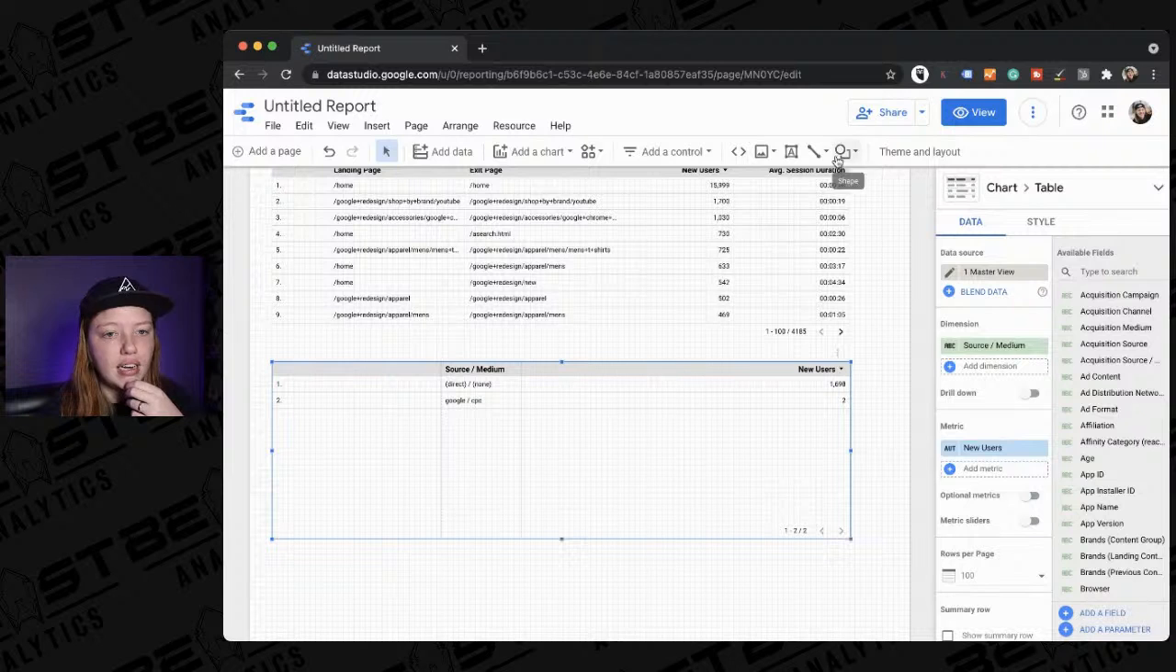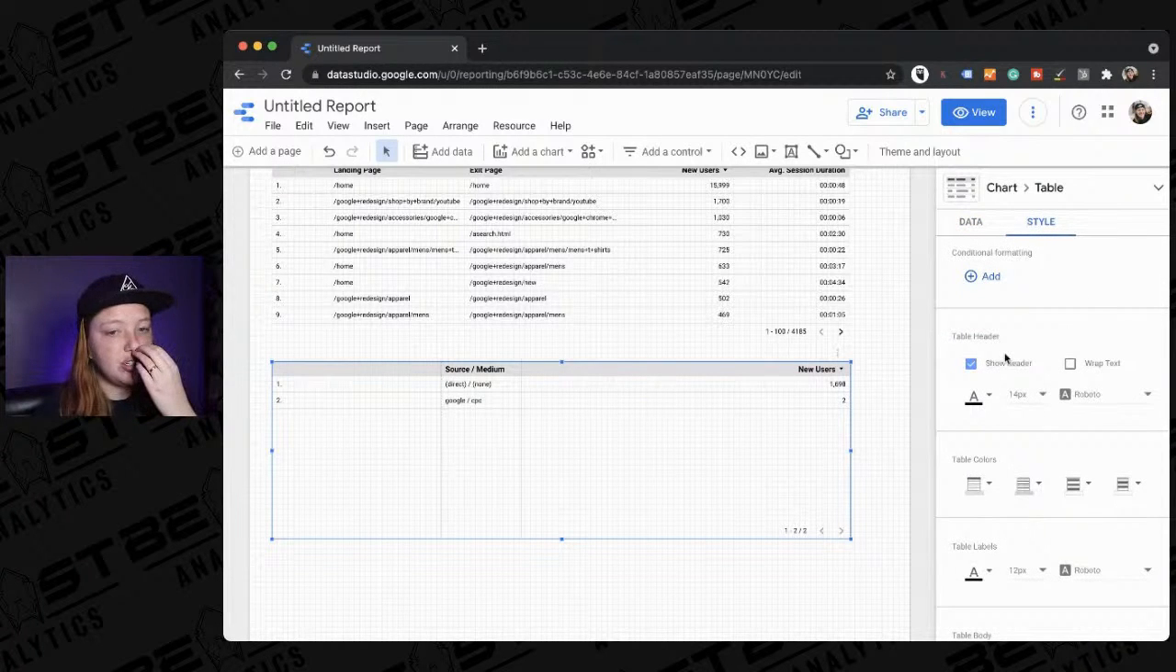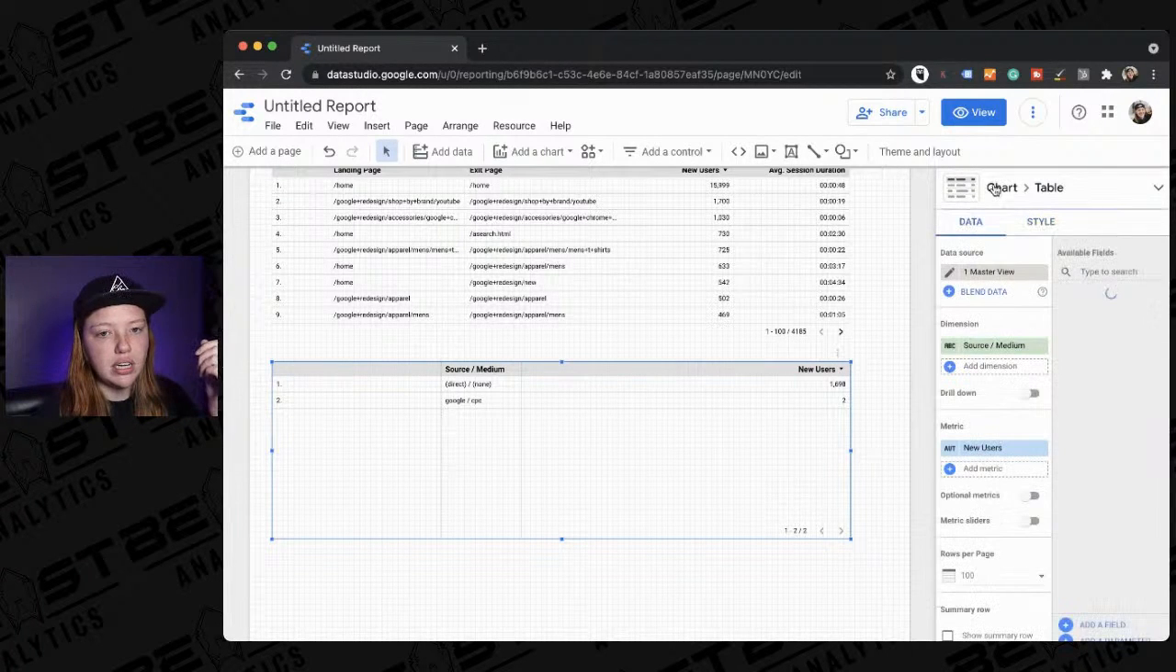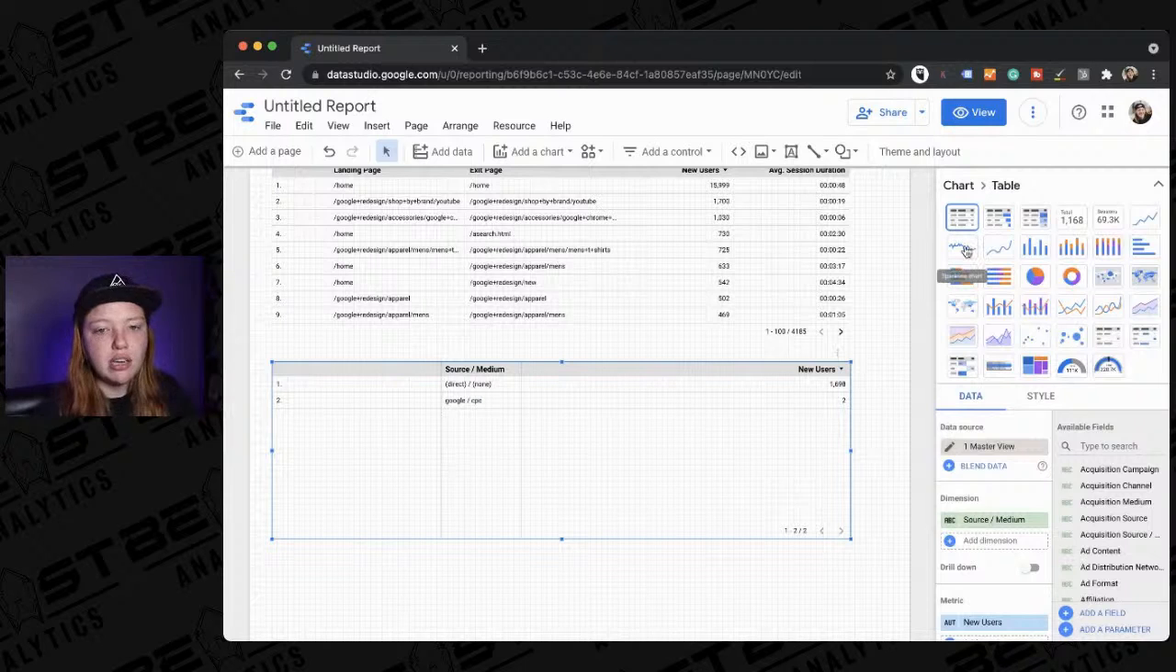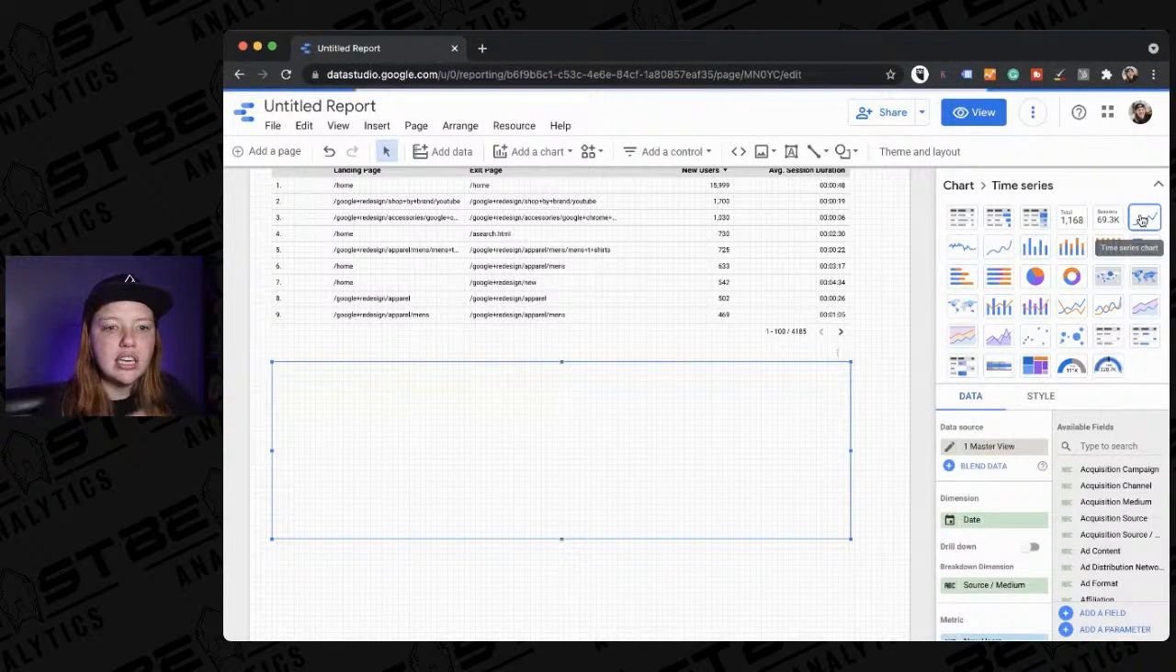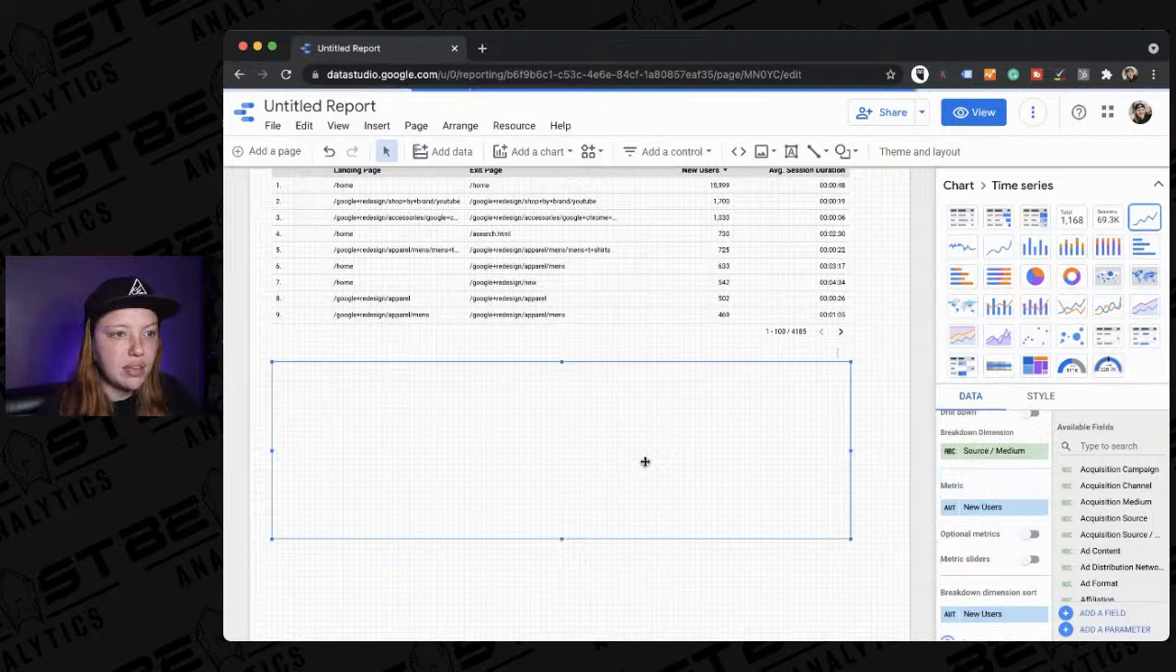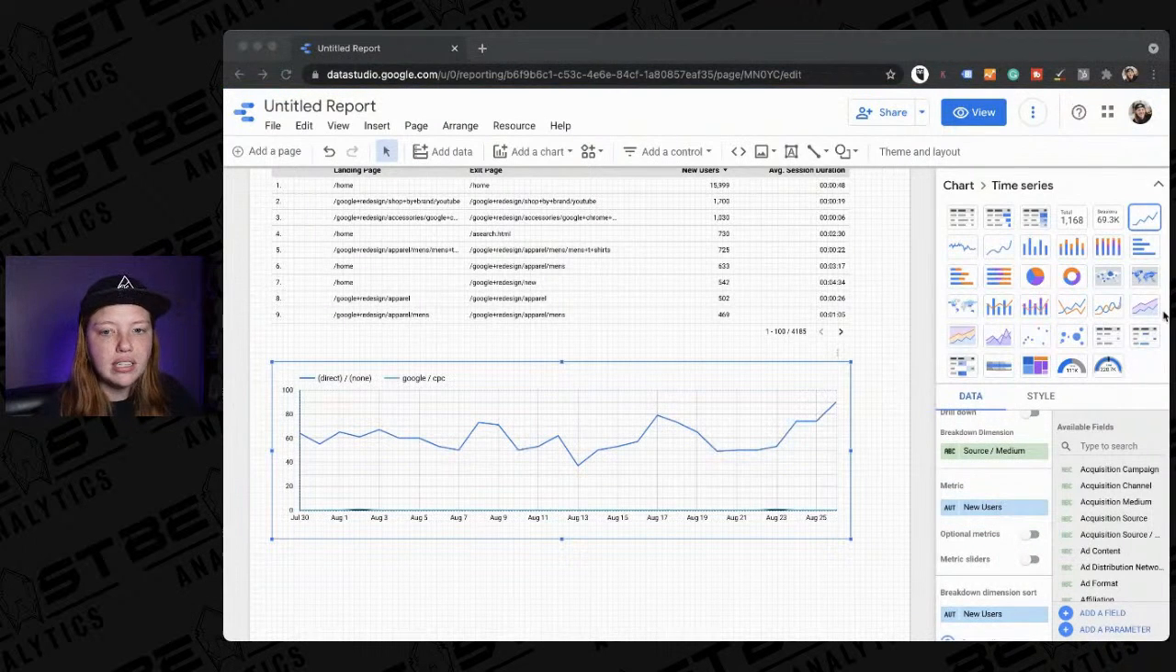Okay, so this row is not really helping me. I'm going to change it to not table style. If I click on where it says chart table, I'm going to change this to a time series and see if there's a specific day that a lot of people came, or something like that, because that can give us a little more insight as to maybe what happened.